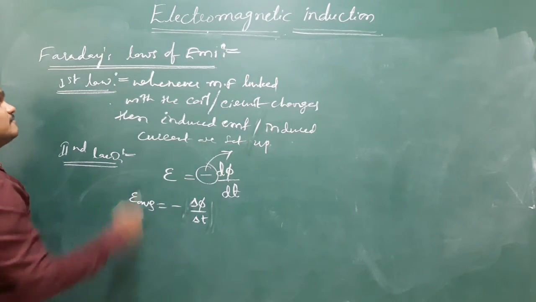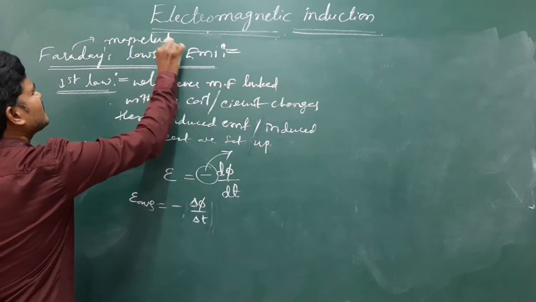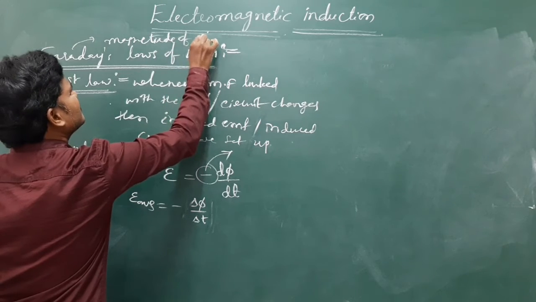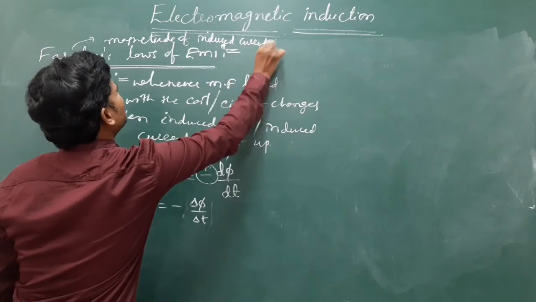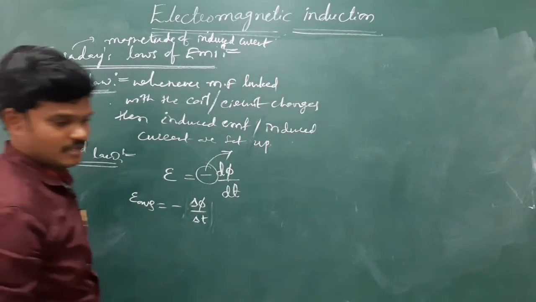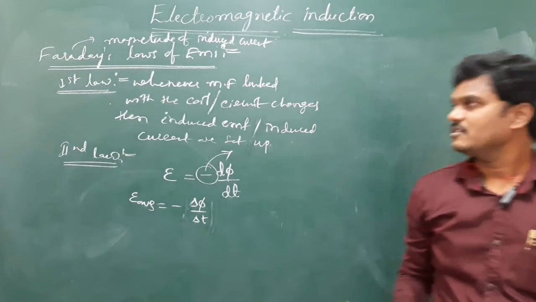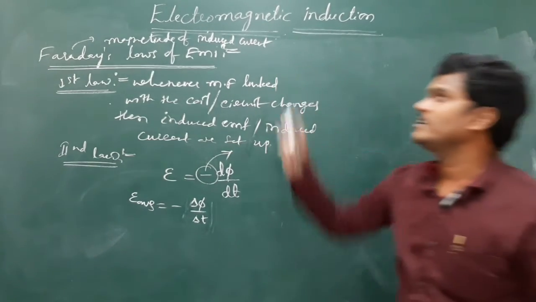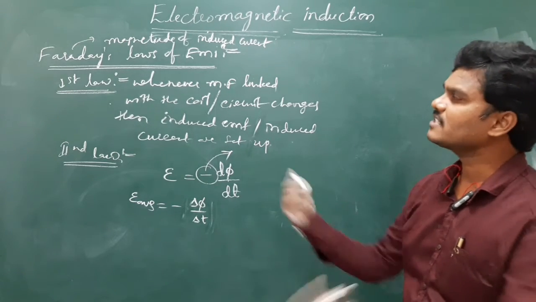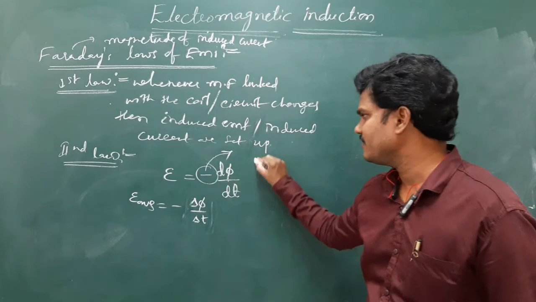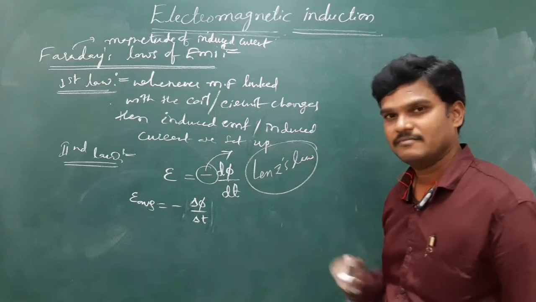And Faraday's law generally gives the magnitude of induced current. Of course we are going to get induced charge and induced current. So Faraday's law determines the magnitude of induced current. To get the directions we are going to use another law, that we call Lenz's law. So this will come next, Lenz's law.